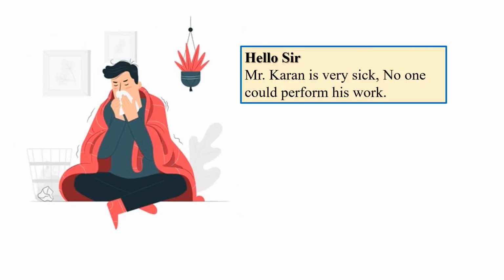Again here, this is Mr. Karan, who is very experienced. He can perform his duty very properly, but because of some reason he is very sick and could not perform his work properly. Why? Because he is sick and no one will perform his work. So what should we do now?